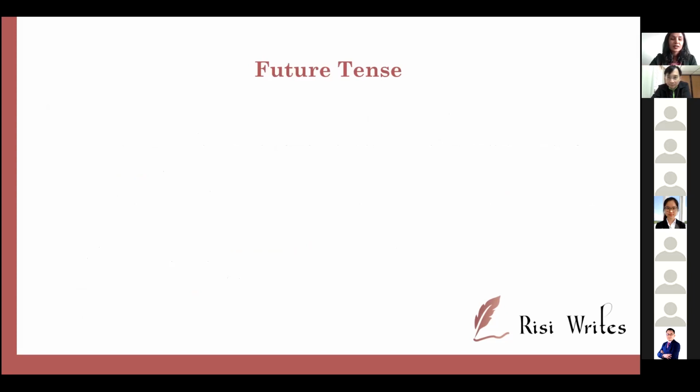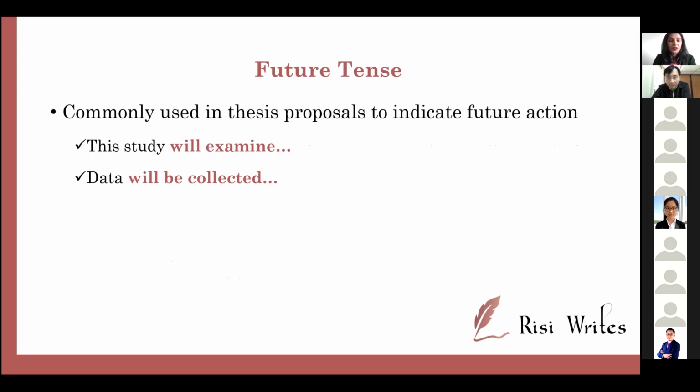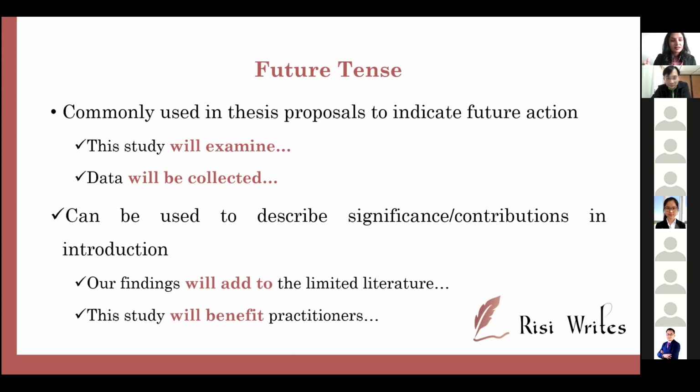Now, future tense is very rare unless you are doing a thesis proposal. So your chapter 1, 2, 3, when you're very ambitious, before you do your data collection, you think, wow, I'm going to do such amazing research, data collection will be easy, right? That's when you use future tense. You say data will be collected from 1,000 people, 1,000 tourists, I can get that much, right? So the study will examine, the data will be collected. When it comes to journal articles, future tense is quite rare unless you are describing, in your introduction section, that this study will add value to the literature, or this study will contribute to practitioners, and so on. So that is usually how past and present work.